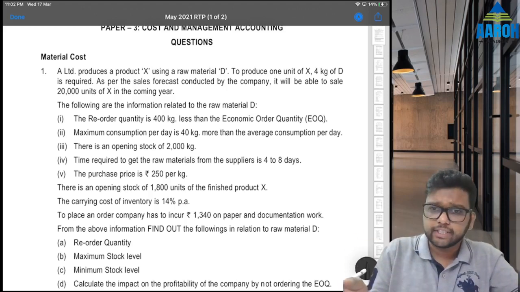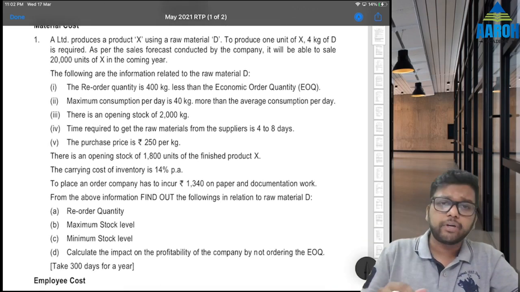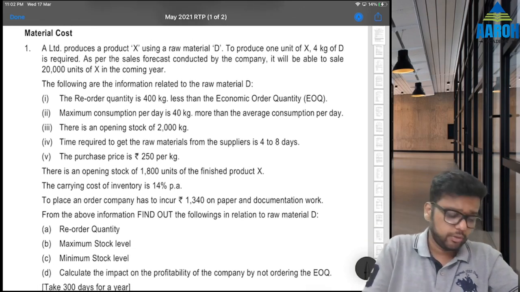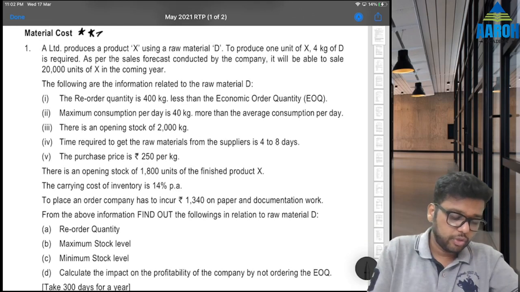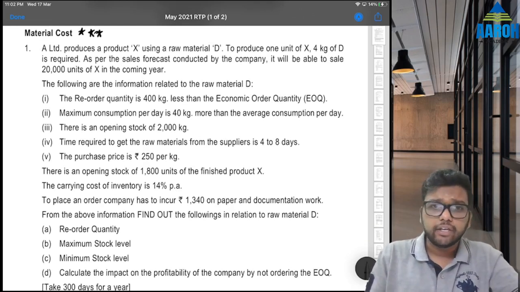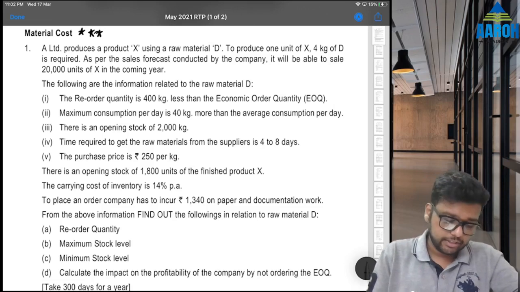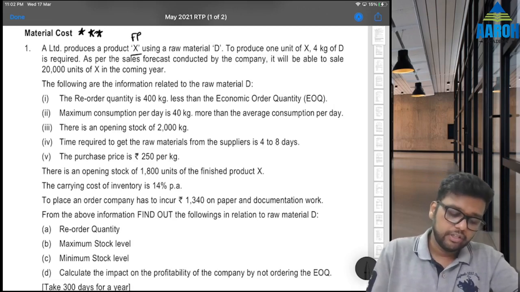पहले 3-4 questions करते हैं इस first video में. Let's start with material cost. Very good question. EOQ with opening stocks. Let's start. A Limited produces a product X. So product means their finished product using raw material D.